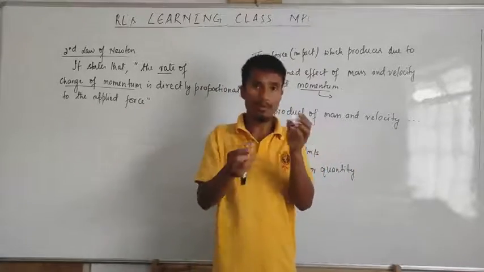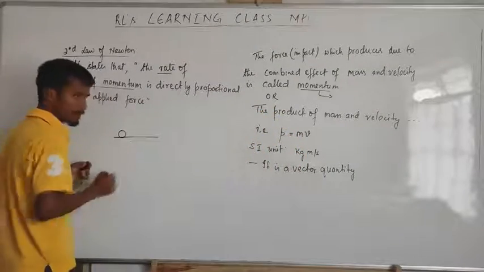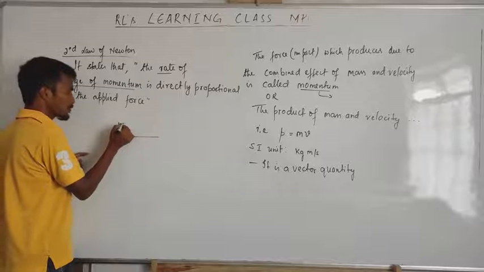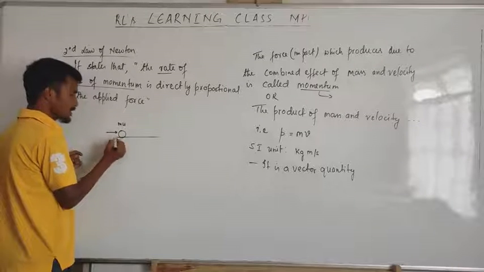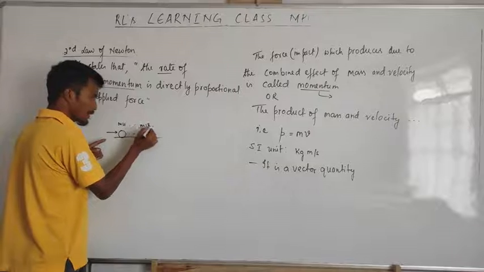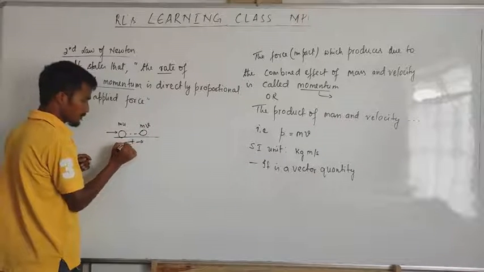Initially the momentum, let's say here is the object. Initially the momentum is mu. Once you push it, it will move, and here it will come to mv. Now this is the new momentum. What's the time here? Time t.